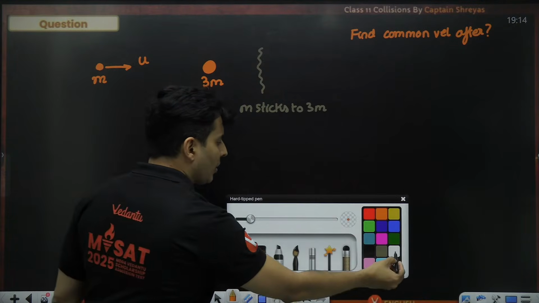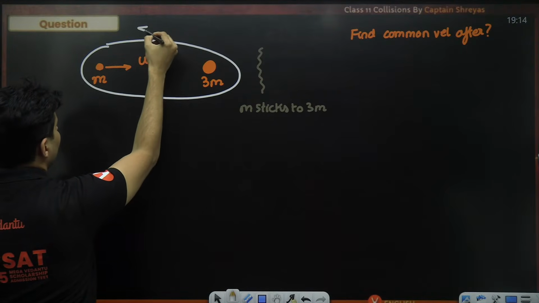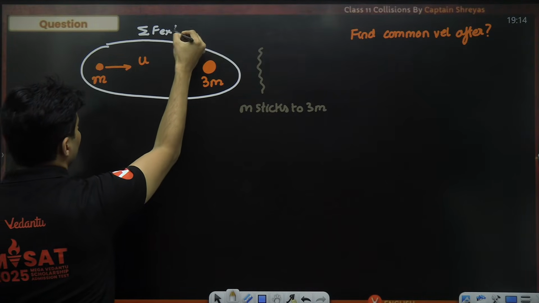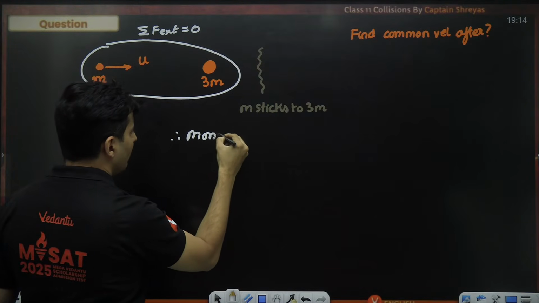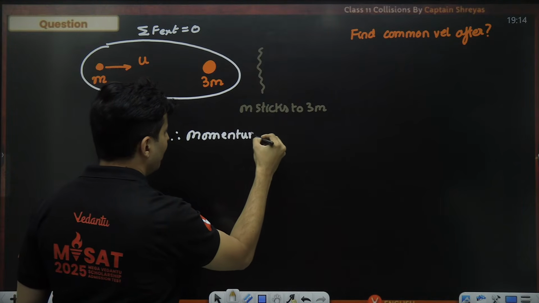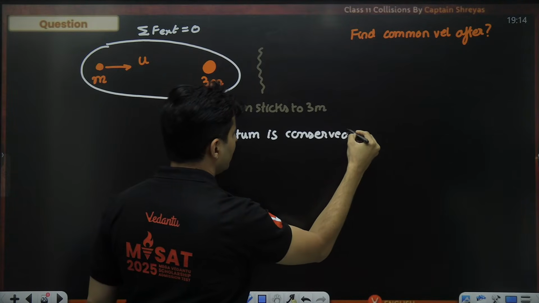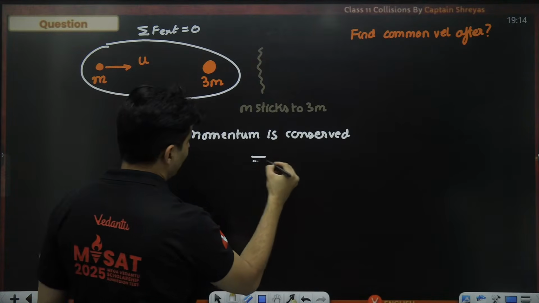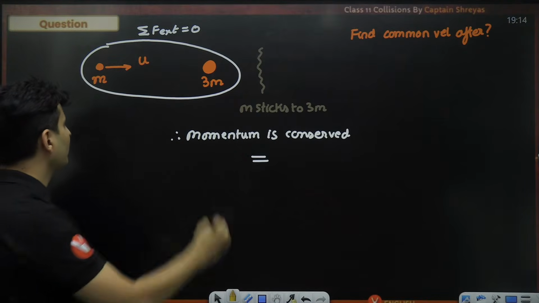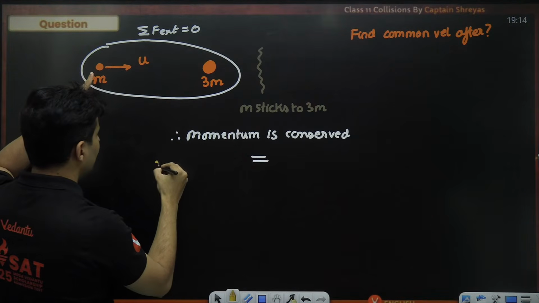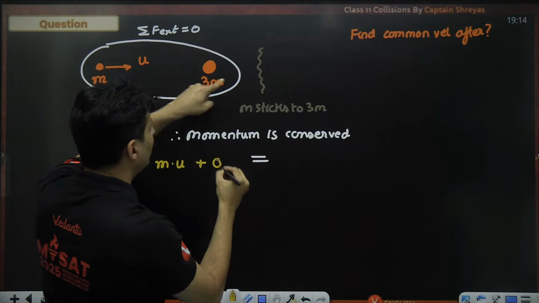In this particular problem, do you agree that if I take this as my system, there is no external force? External force is zero. So therefore, I can say momentum is conserved. I'll put an equal to, and see how much is the initial momentum first. Initial momentum is mass into velocity. This guy was at rest, so 0.